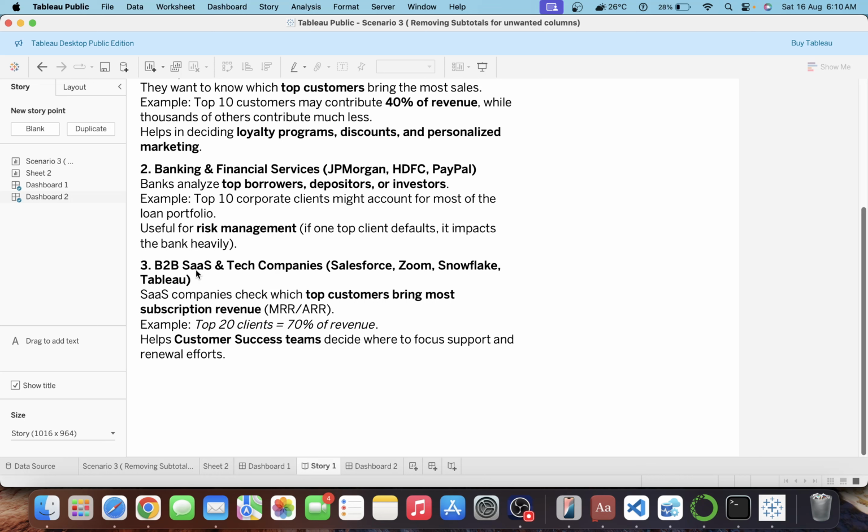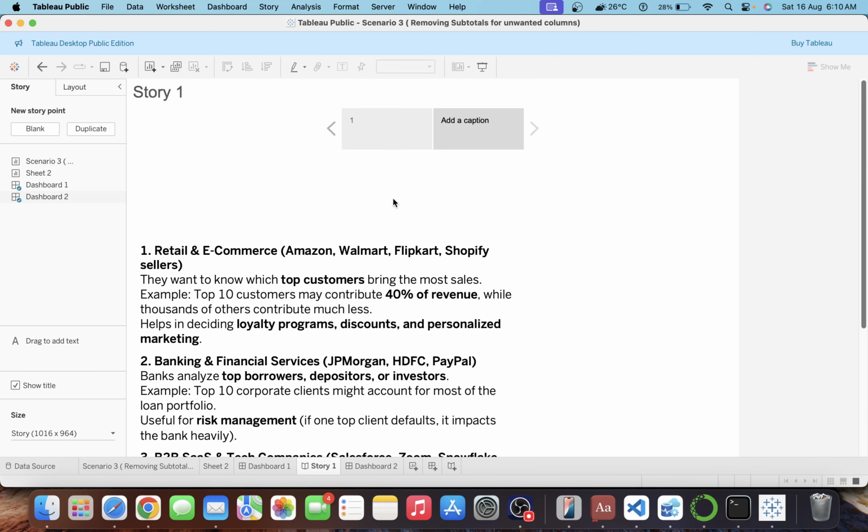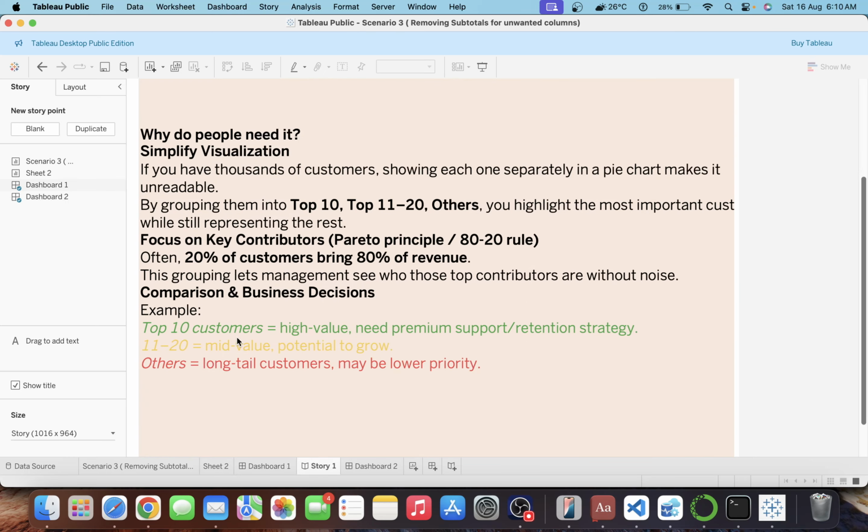The upper manager wants to see the top 20 clients who bring 70% of revenue, and the customer success team decides where to focus support and renewal efforts on the customers who bring most of the revenue. For my top 10 and 11 to 20 customers, we can bring loyalty programs, subscription programs, or credit cards based on their profile or performance.